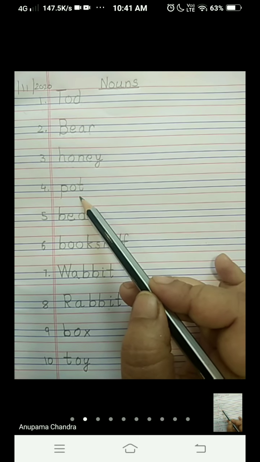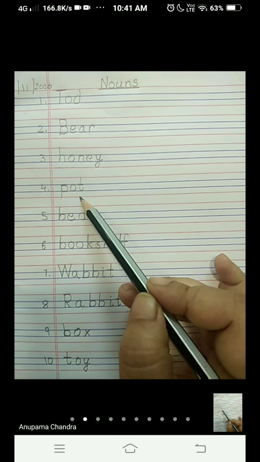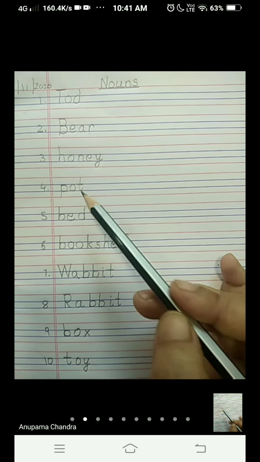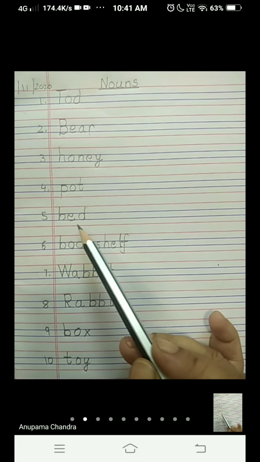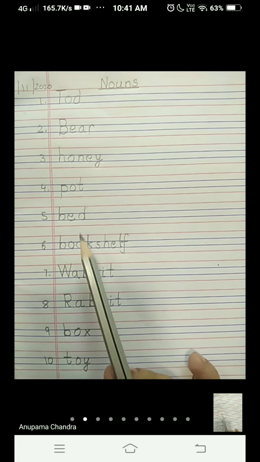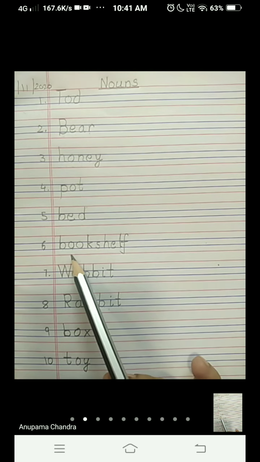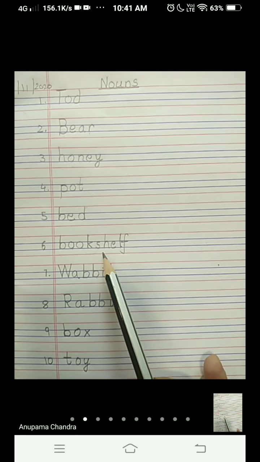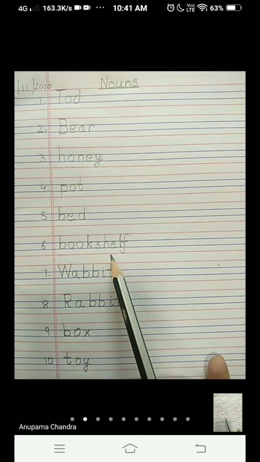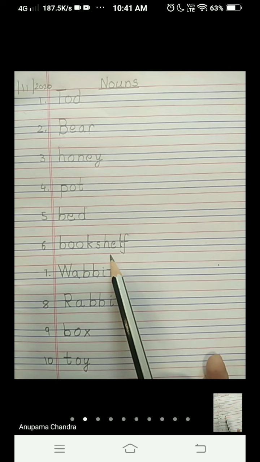P-O-T, pot, is a thing in which we can keep anything. Now in our lesson, honey is kept in the pot. B-E-D, bed, where we sleep at night. It is a thing. B-O-O-K, book. S-H-E-L-F, shelf. Bookshelf is a place, it is a thing where we can keep our books.